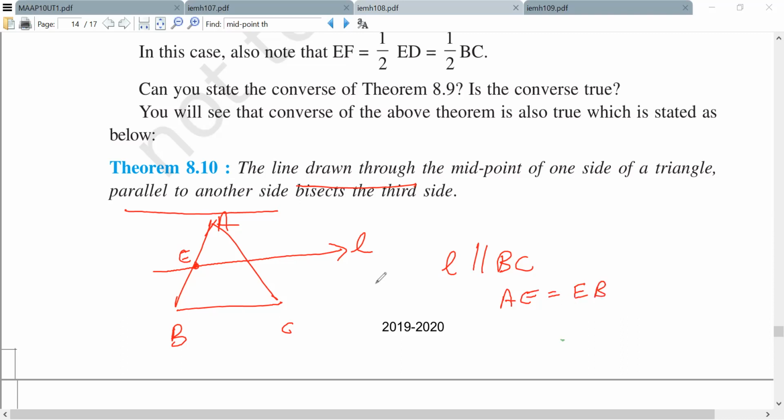Basically E is the midpoint, but it's not saying anything about whether this is the midpoint or not. But it happens that this will become the midpoint. It's like a conclusion. So it ends up bisecting this into two equal parts. This is the converse of the midpoint theorem.